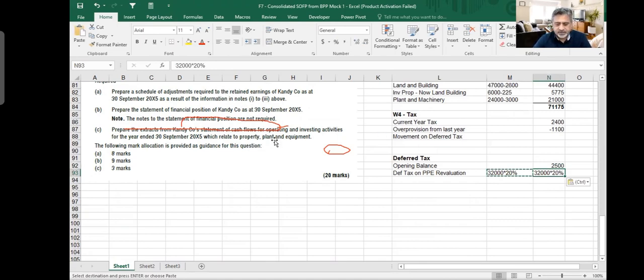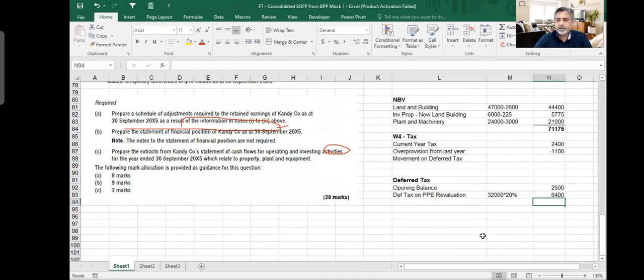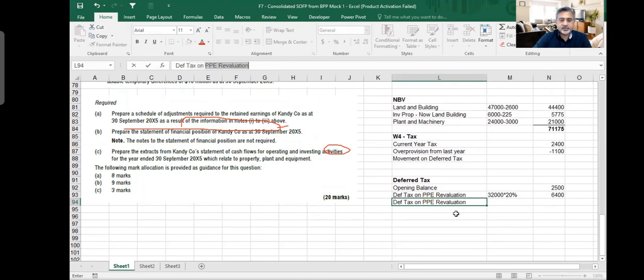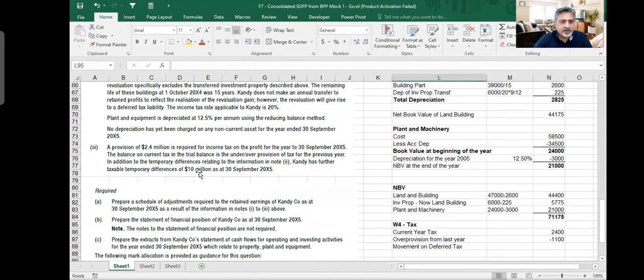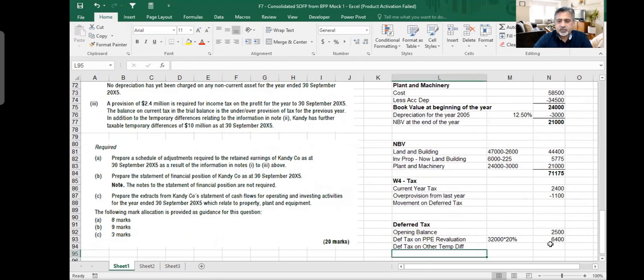And then I have my deferred tax on other temporary differences. It is given in the question that for other temporary differences, you have 10 million. So that I also put as 10 million into 20%. It makes me 2 million here.